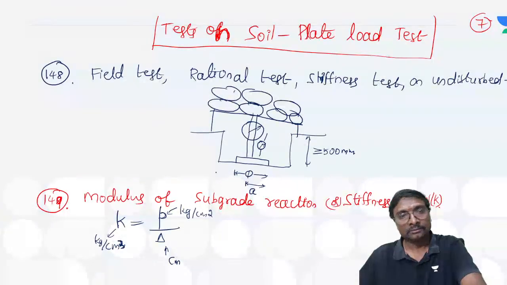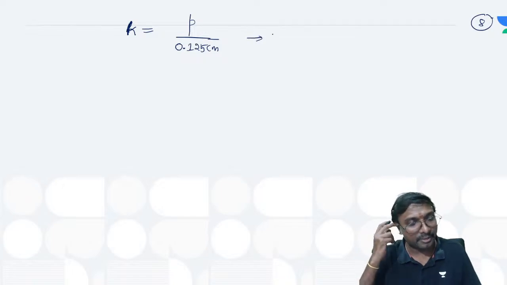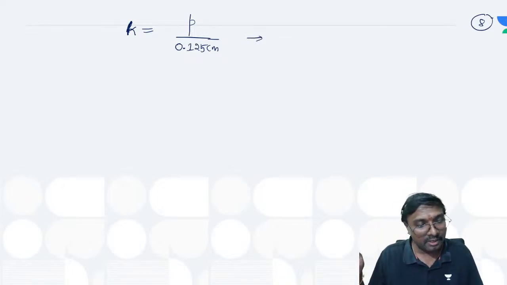Okay. Now here, what we have to take is that k value, that stiffness k will be equal to which one? We have to take the standard deformation, sorry, not the standard pressure. How much is it? 0.125 centimeter we have to use. Corresponding to that we have to take the pressure, right?